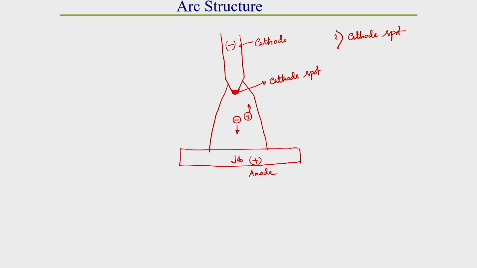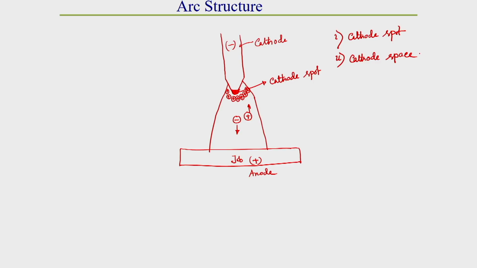Now the second zone is called the cathode space zone. What is the cathode space zone? As the cathode is negative, it attracts the positive ions. A positive layer concentrates over a space adjacent to the cathode surface, so we get a small zone where the concentration of positive ions is high.